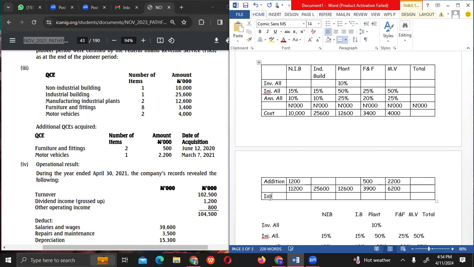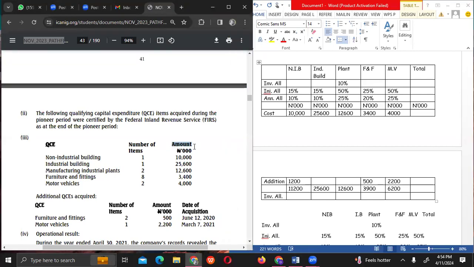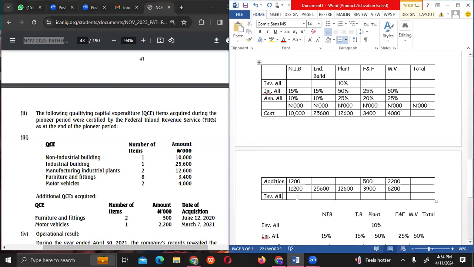Some of the assets have more than one item, like the industrial plants, furnitures and fittings. Are we not supposed to multiply? No, what you were given is the total amount. The amount here signifies the total. If you are given the unit price, that's when you multiply by the items to get the amount. All you are given here is the amount. Do you get it?